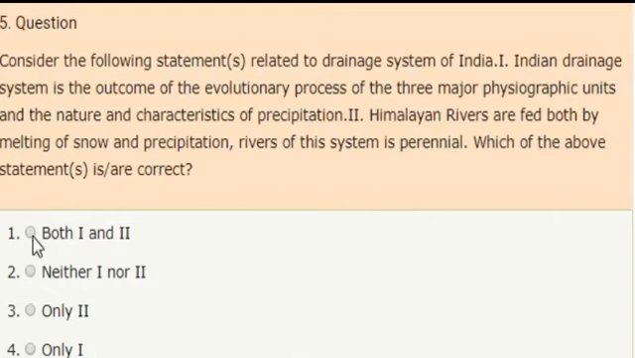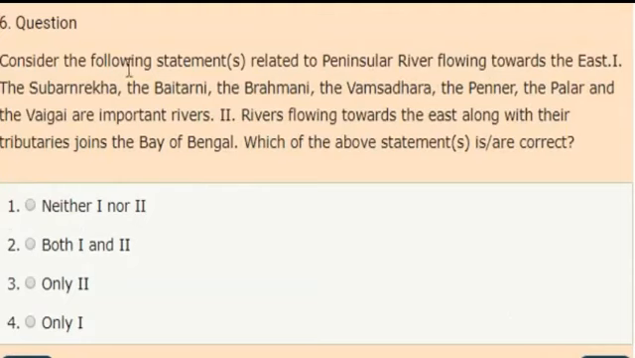Correct answer is option 1. Both 1 and 2 statements are correct. Next. Consider the following statements related to peninsular rivers flowing towards the east. First statement. The Subarnarekha, the Baitarani, the Brahmani, the Vamsadhara, the Pennar, the Palar and the Vaigai are important rivers. Second statement. Rivers flowing towards the east along with their tributaries join the Bay of Bengal.